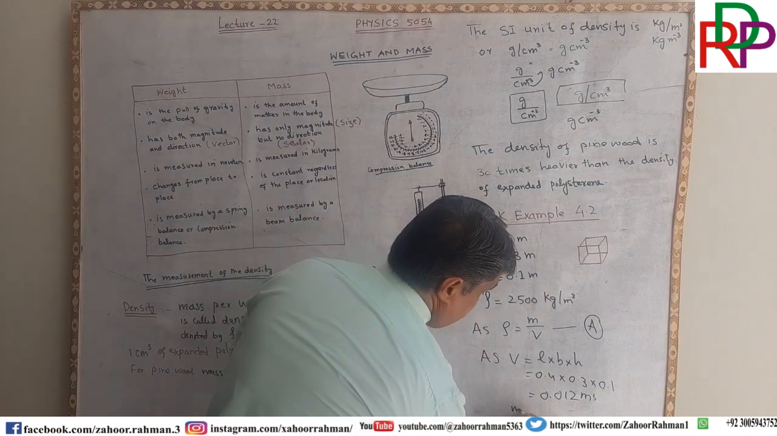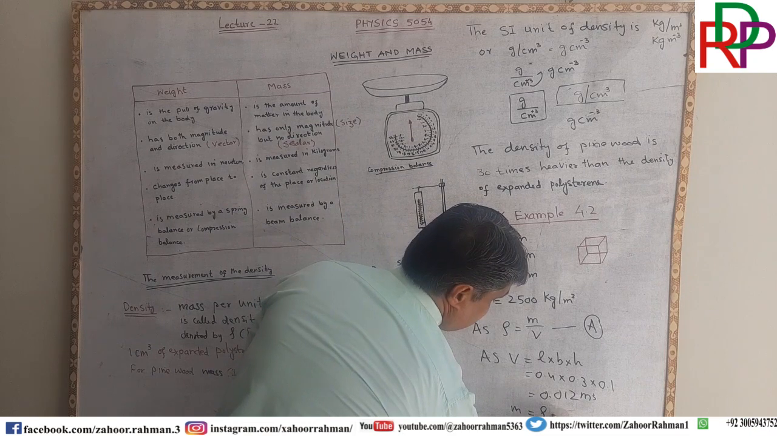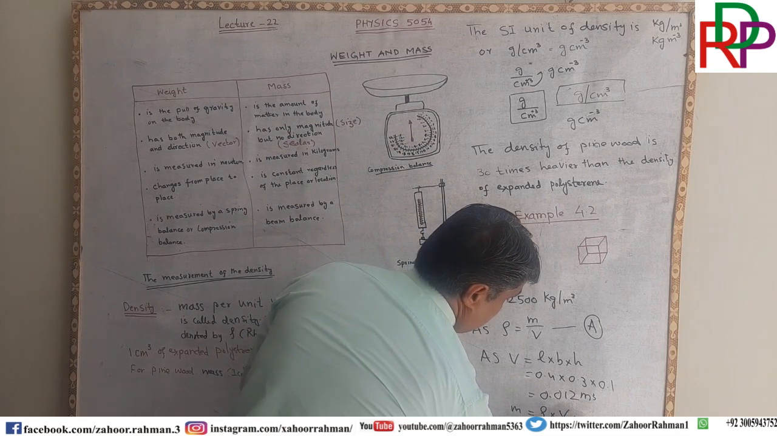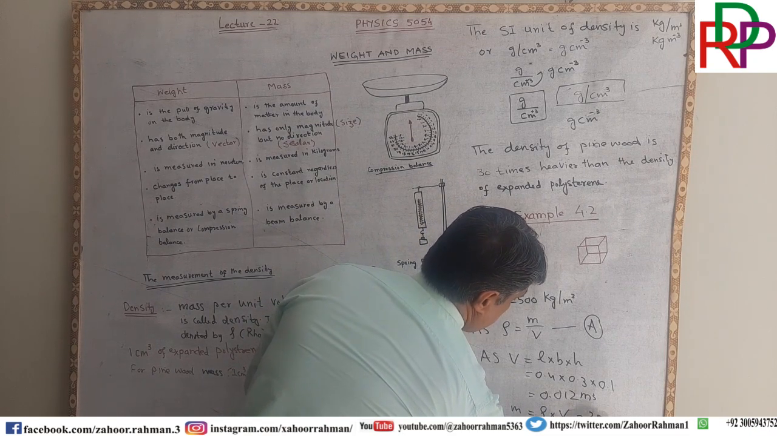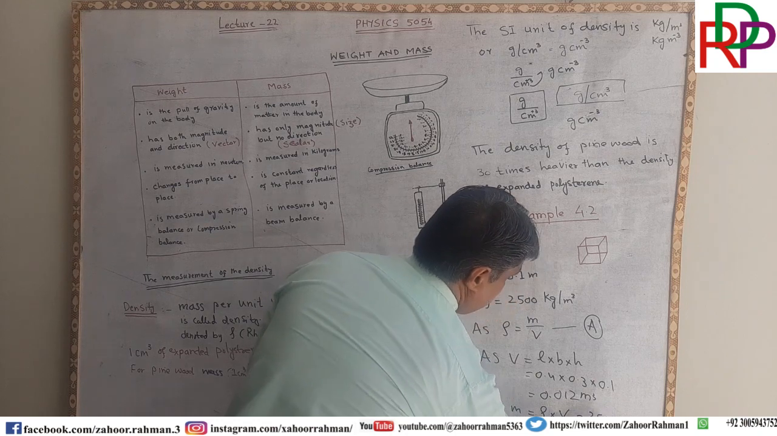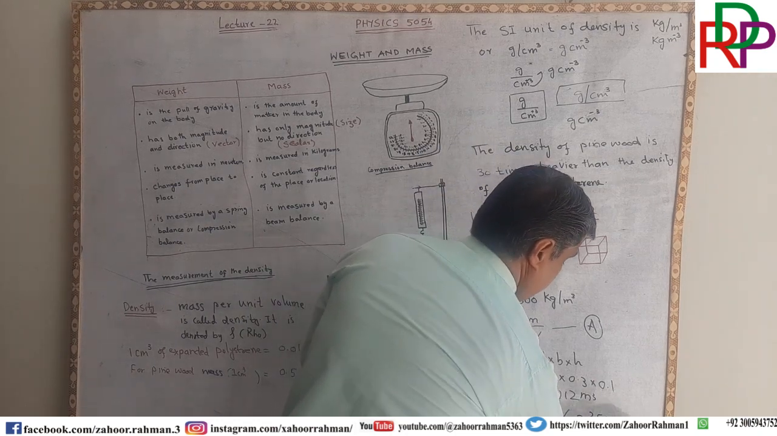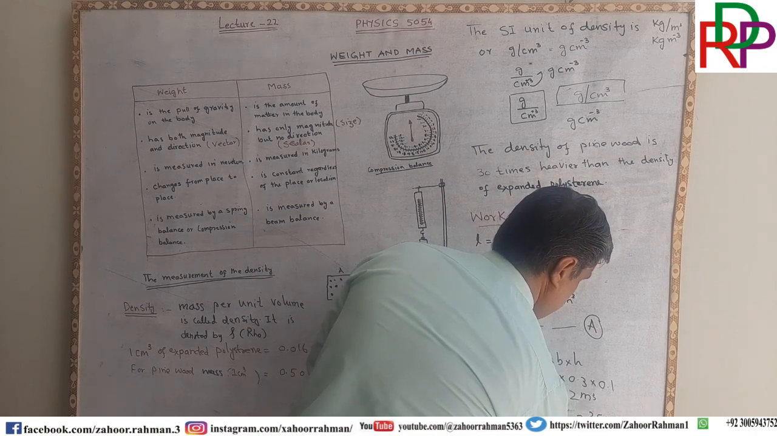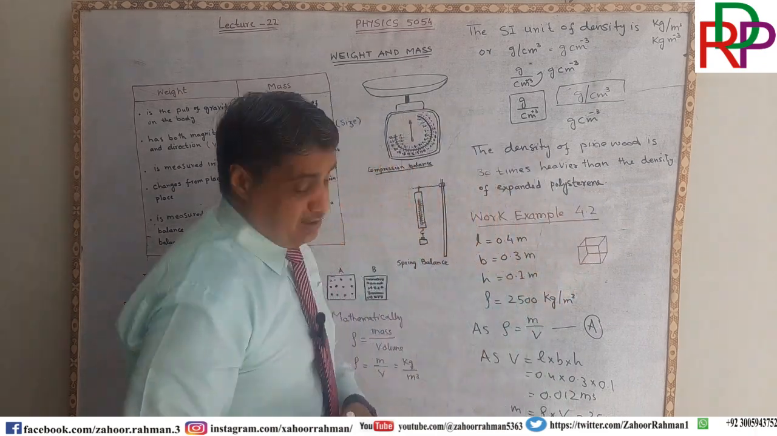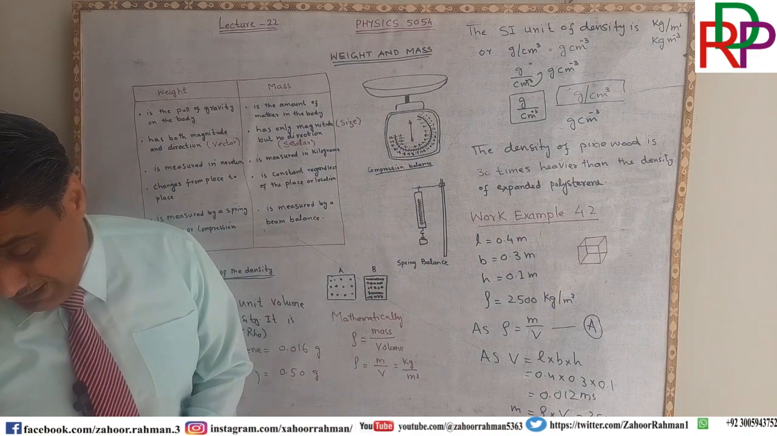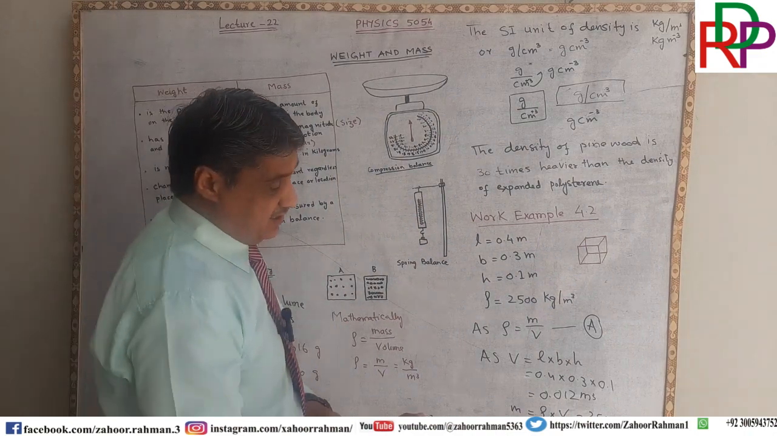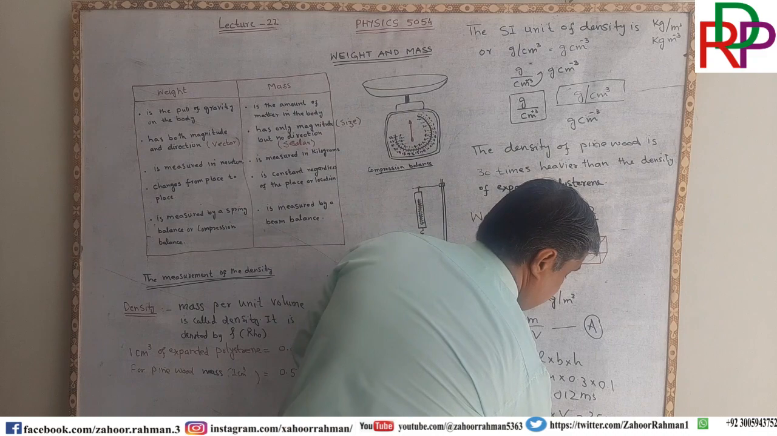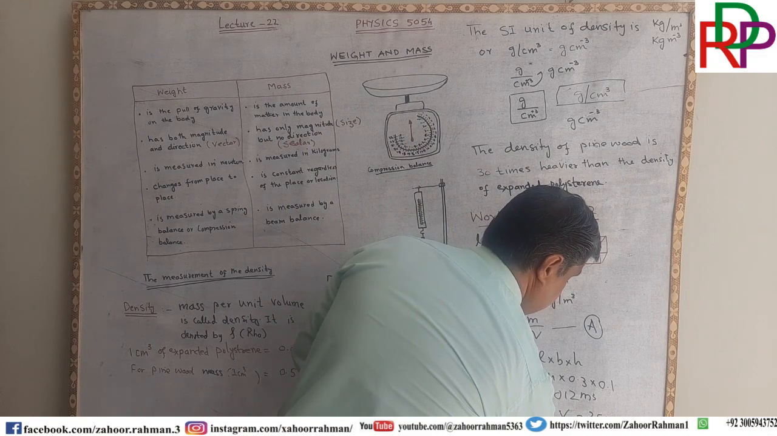Now volume is this, and the density is also given to us. So M is equal to density into V. Density is 2500, and volume we found is 0.012. So it will be in kilogram. It comes to 30 kilogram. 30 kilogram is the answer.